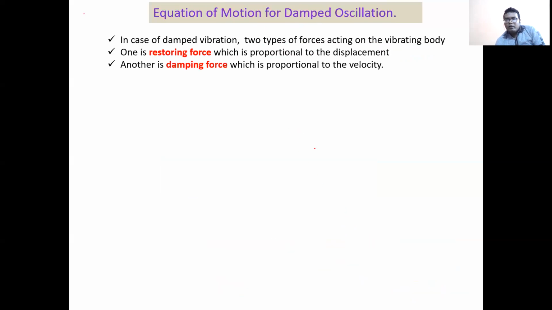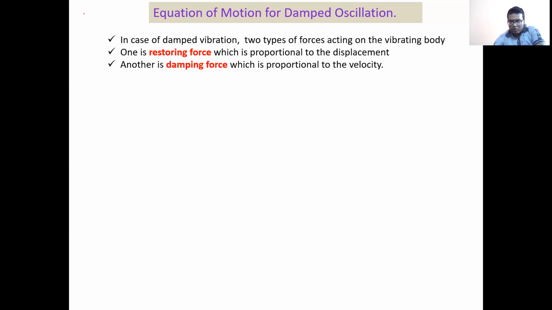So now we will try to derive the equation of motion for damped oscillation. In damped vibration, there are two forces acting on the vibrating body. What are the two forces? The first one is the restoring force. We know what the restoring force is from our simple harmonic oscillation case, and we also know that the restoring force is proportional to displacement.